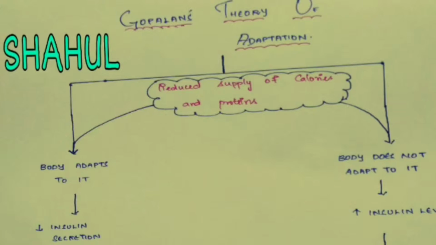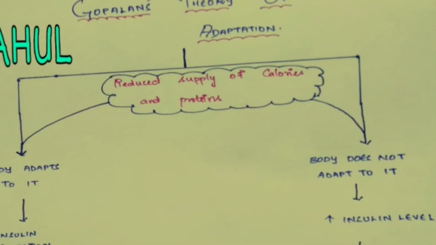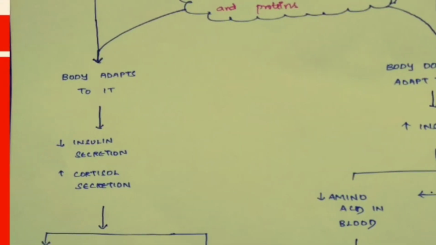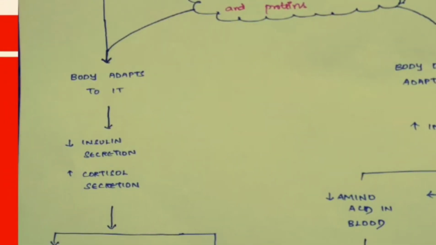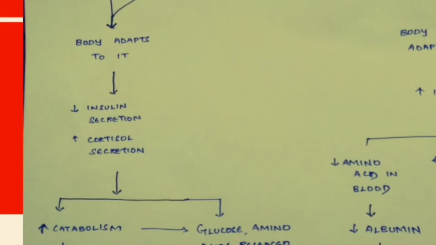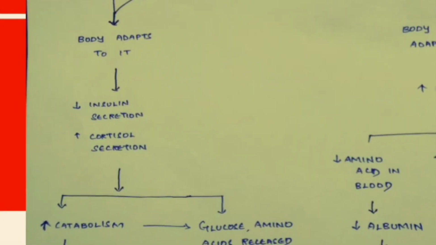If the body adapts to the reduced supply of calories and protein, automatically it leads to one manifestation. If the body does not adapt to the decreased supply of calories and protein, that leads to a different manifestation. Let's see how. There is a reduced supply of calories and proteins here. Whenever there is increased intake of food, there is increased secretion of insulin. We know that. So whenever there is decreased intake of food, the body adapts by decreased secretion of insulin. If there is decreased secretion of insulin, there is increased secretion of cortisol.